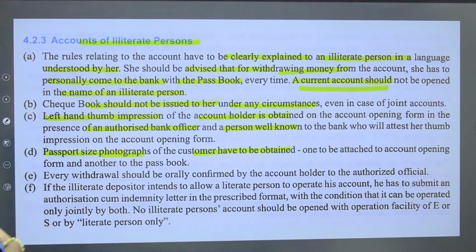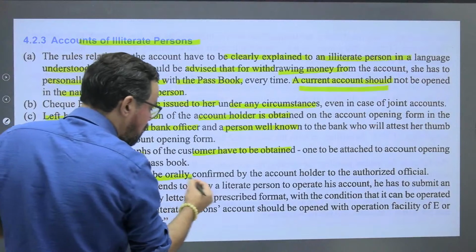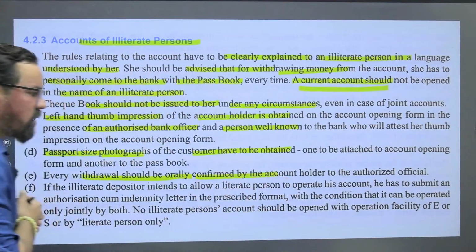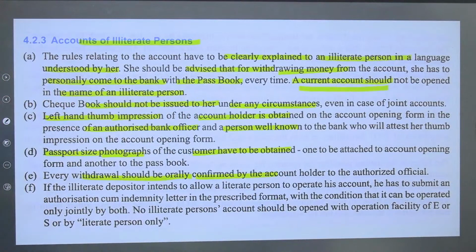One to be attached to the account opening form and another to the passbook. Every withdrawal should be orally confirmed by the account holder to the authorized officials.